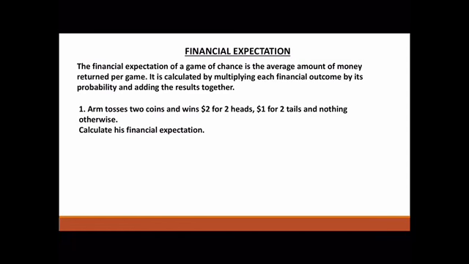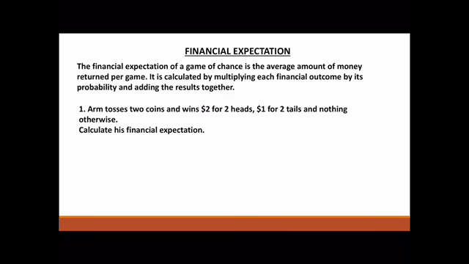Today we're going to have a little bit of a further look at financial expectation. We had a quick look at this last week, but we're going to do a little bit more in depth today. The financial expectation of a game of chance is the average amount of money returned per game, so how much you would actually expect to earn. It is calculated by multiplying each outcome by the probability of that outcome happening, and then you add all the results together.